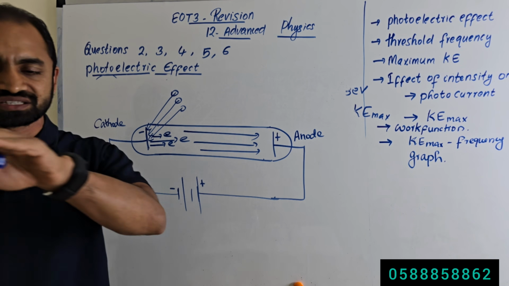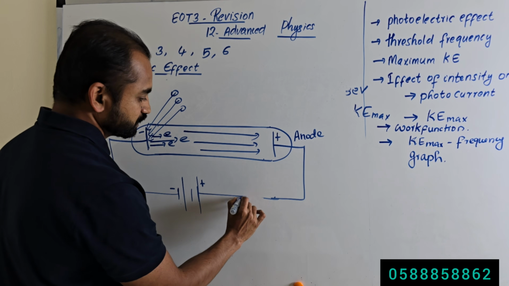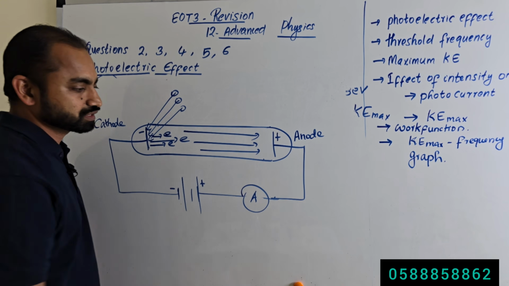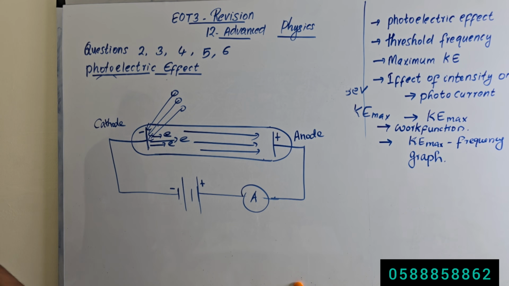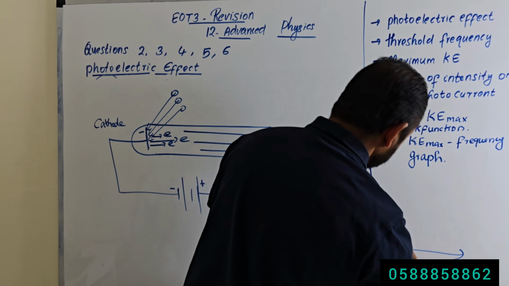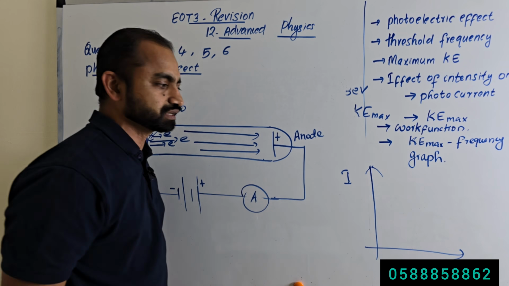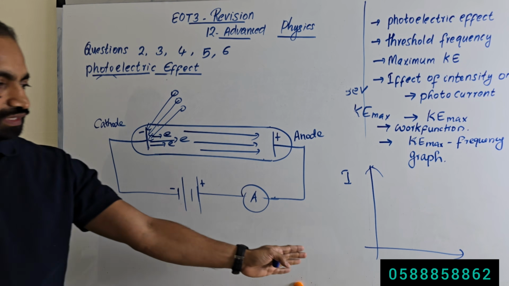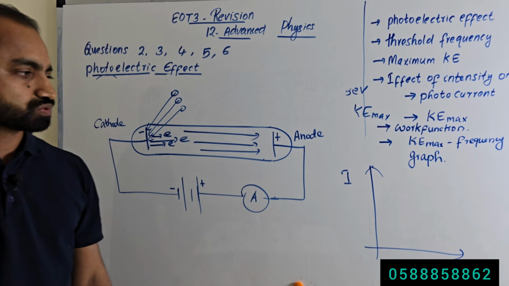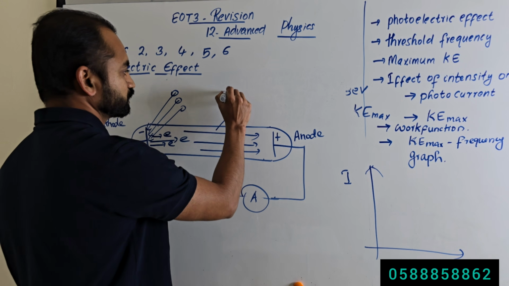What is electric current? Electric current is the movement of electrons, and we can connect an ammeter here to measure the current. Okay, so we are using the ammeter to measure the current. Here we are measuring the current and plotting a graph. We will plot the current on the y-axis of the graph. And what is the name of this current? This current is called photocurrent.